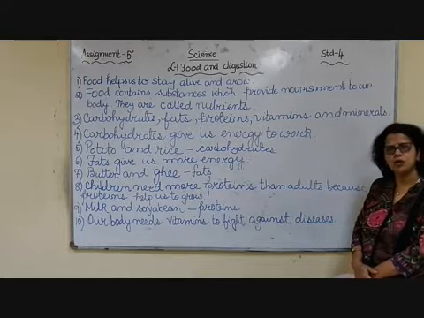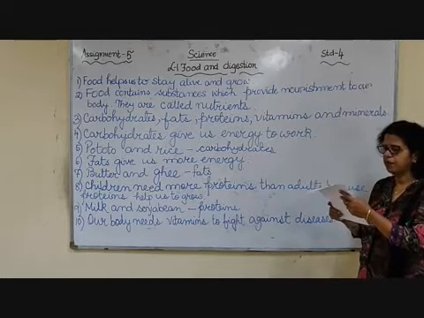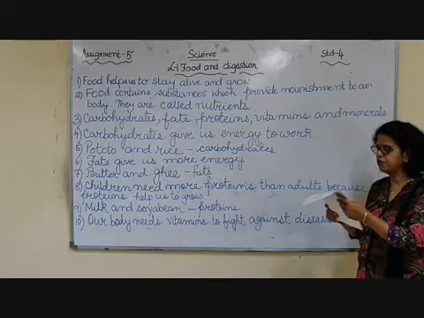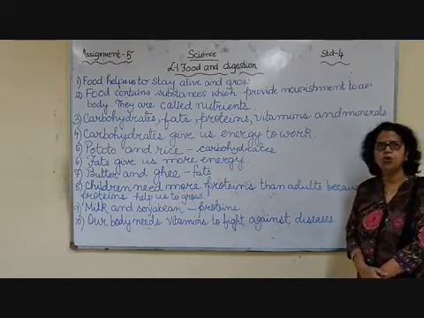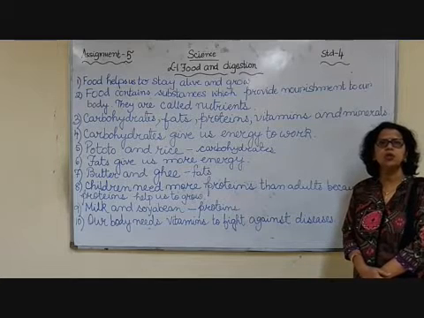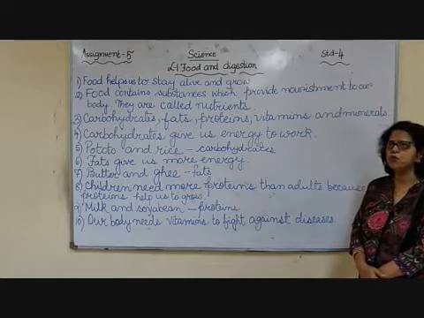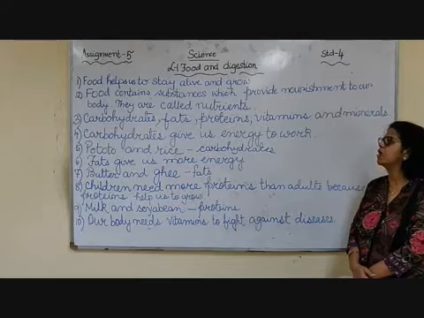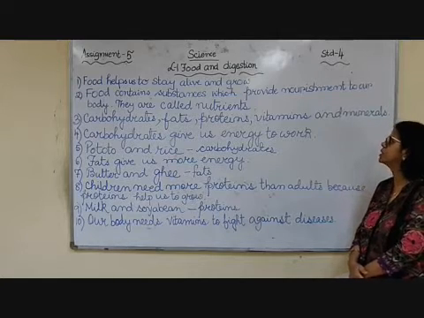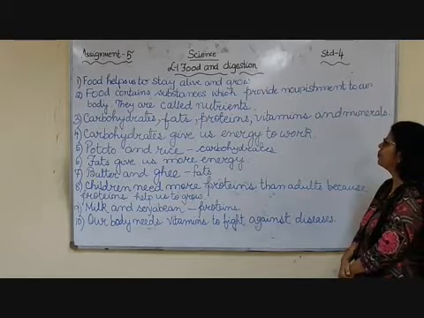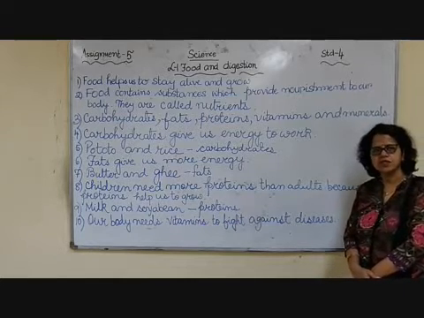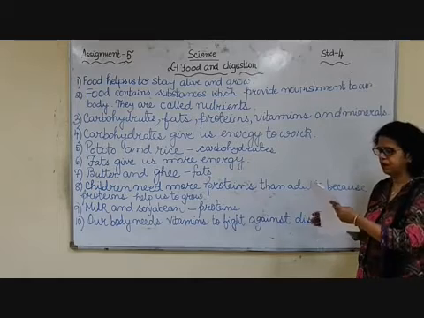They are called nutrients. Number 3, name the different types of nutrients that food contains. Now, as you all know, you have made the table too, that there are different types of nutrients like carbohydrates, fats, proteins, vitamins and minerals. So these are the 5 nutrients that we have studied in this lesson.